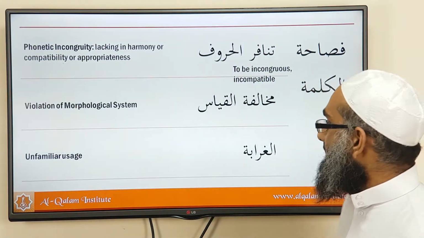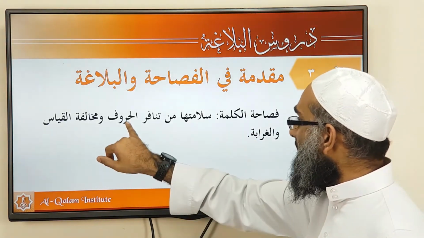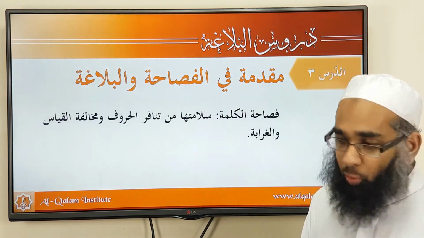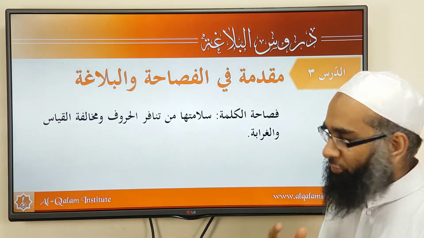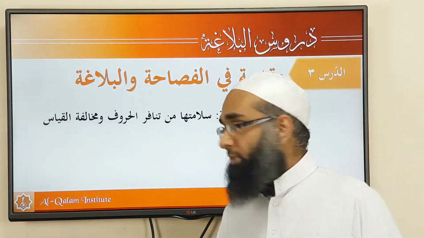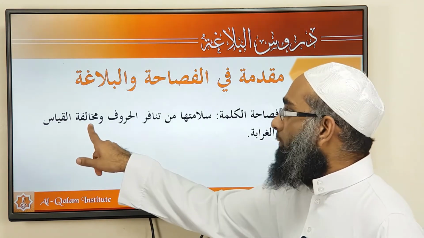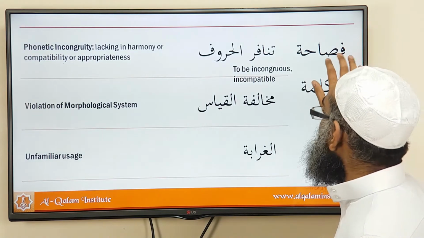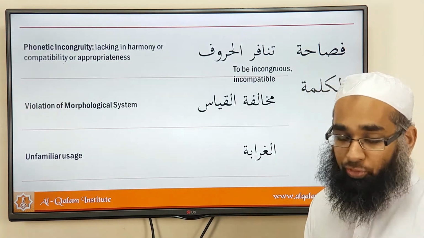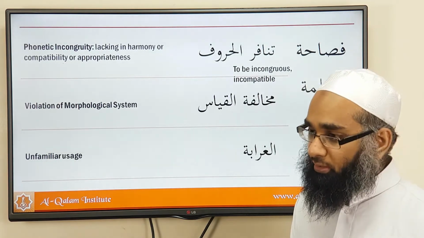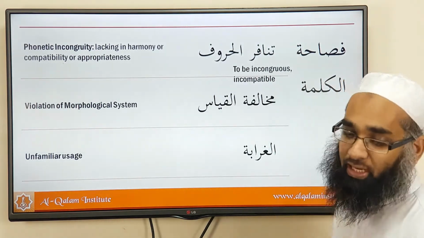But before we go into the text, if you look at the text here, it says that we have three words here, which are not lughawi words, not words that you actually want to translate literally, but have terminologies. Let us quickly explain that so that it becomes easier for translation. So we have تنافر الحروف, مخالفة القياس, and الغرابة. So these are the three things, or three aibs, three uyub, three shortcomings in a word which can cause it to be contrary to fasaha.